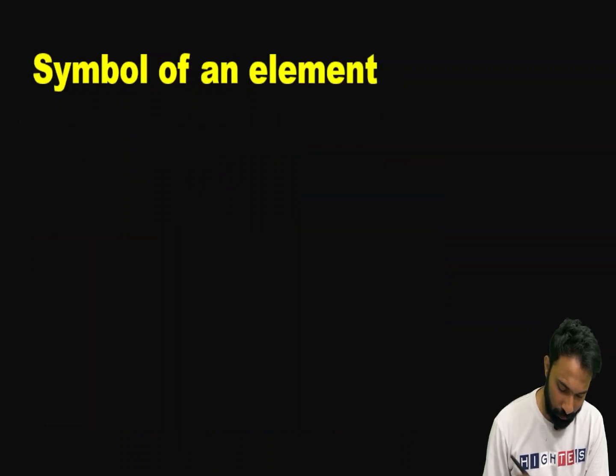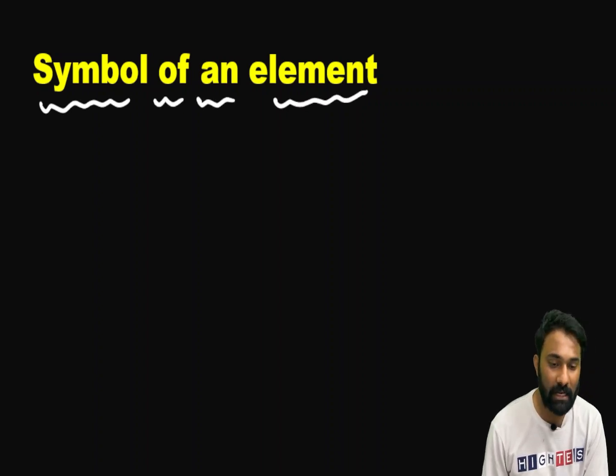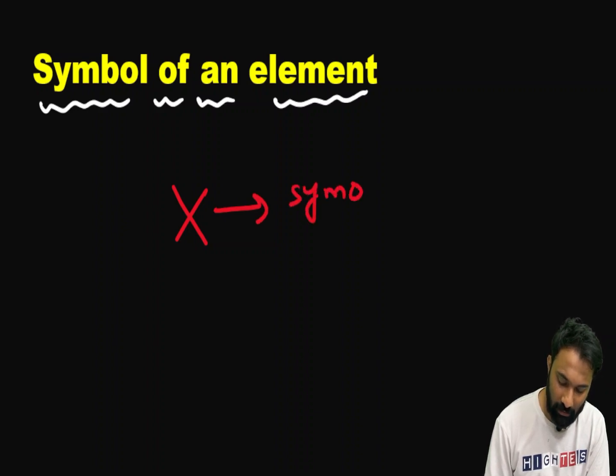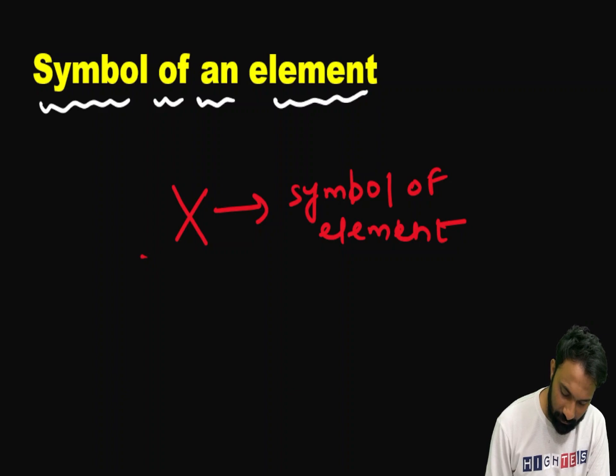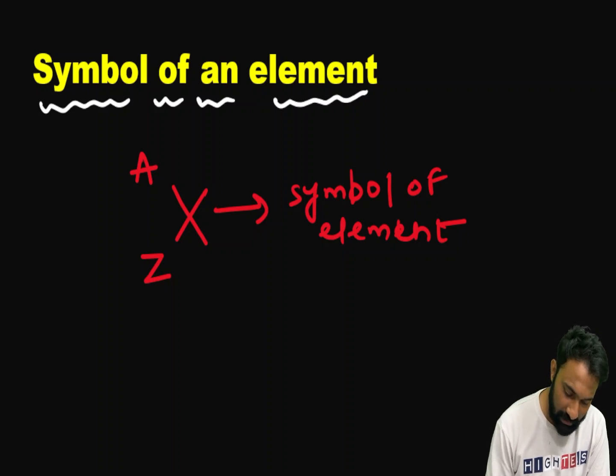Next, we are going to move to the symbol of an element. How do we represent one element in chemistry? First, here we are going to take one X. What does this X represent? The symbol of the element. And here we have the Z, and here we have the A. What does this A represent?